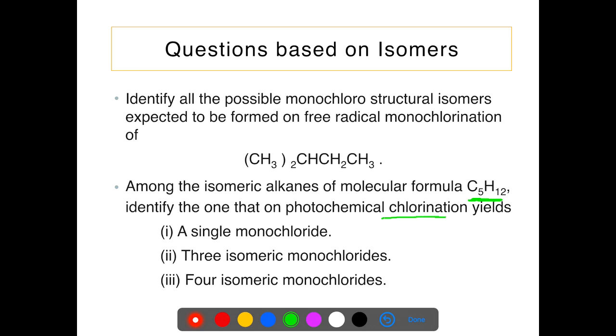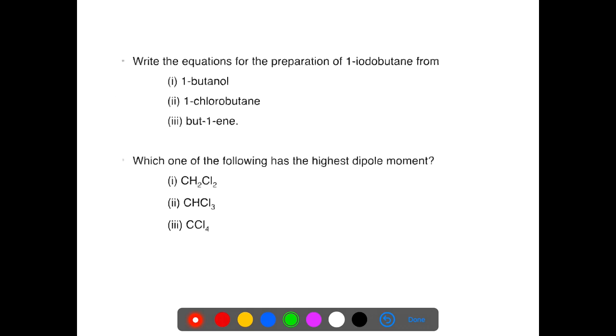When this compound pentane reacts with chlorine in the presence of UV radiation, you have to draw 3 types of structures: a single monochloride, then 3 types of isomeric monochlorides and 4 types of isomeric monochlorides, depending upon the structure of free radicals which are formed.